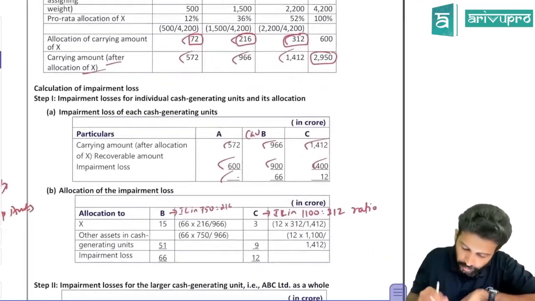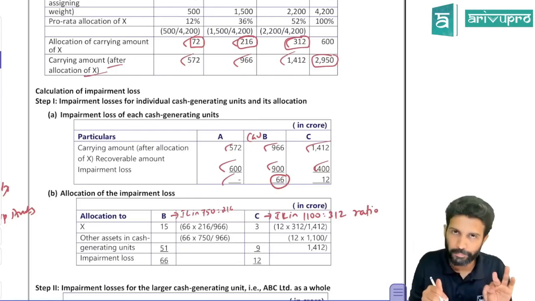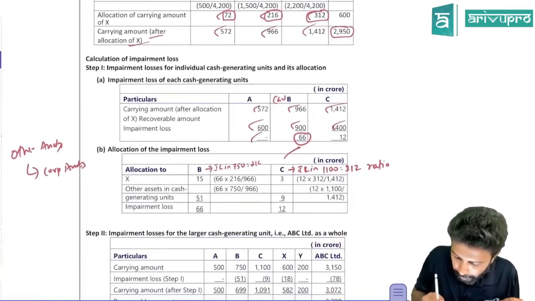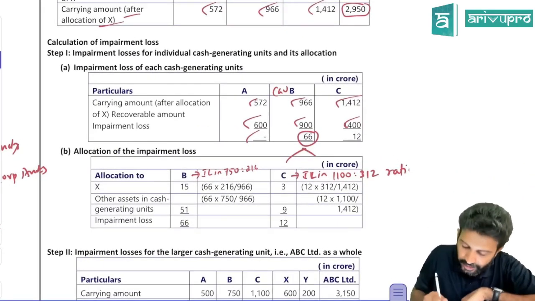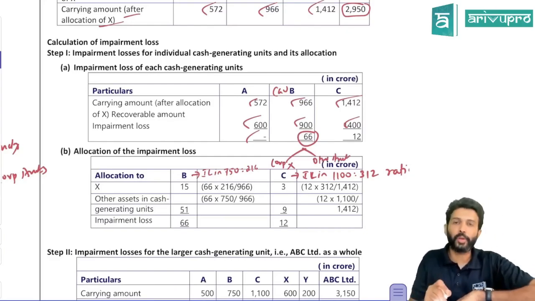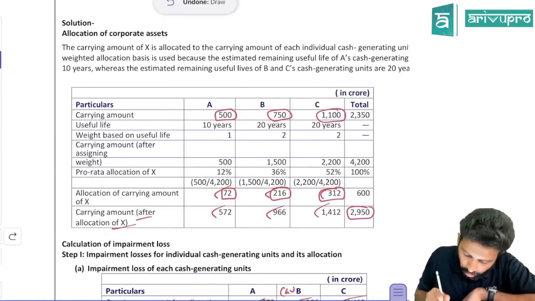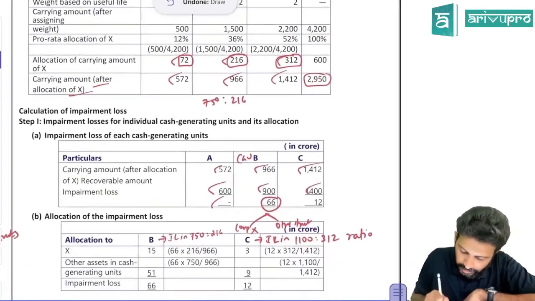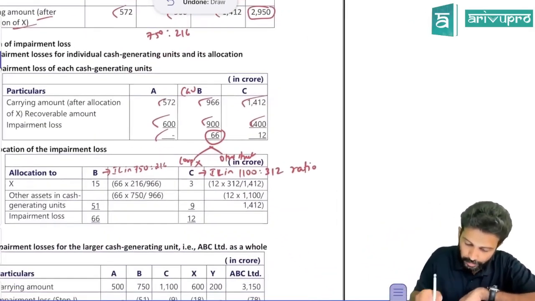So if you got an impairment loss of 66 over here, you will have to allocate this to all the assets in CGU B in their respective carrying amount ratio. So this 66 impairment loss belongs to what? There are some other assets in CGU B as well as some corporate asset. One corporate asset X got allocated and there are some other assets. So to both of them you need to allocate, in the carrying amount ratio. What is the carrying amount? Other assets had a carrying amount of 750 and how much corporate asset X you allocated? 216. So this particular 66 has to be allocated in 750 to 216 ratio. So calculate how much it will be.